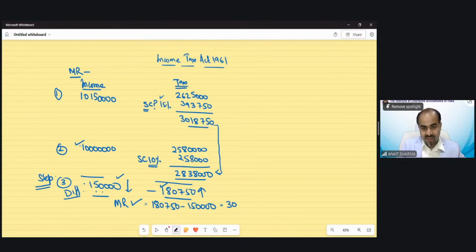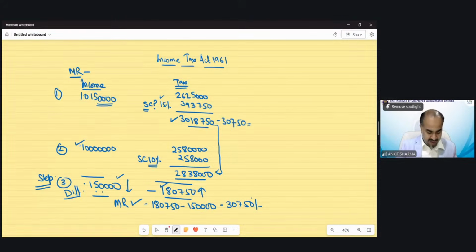So in this case, the marginal relief is 3,750. Now what will we do with this marginal relief? We will reduce this marginal relief from the tax liability, because we have to calculate tax on this value. So whatever was the tax on this value, you can have the discount as a marginal relief out of this value.